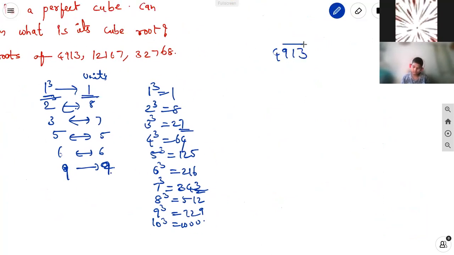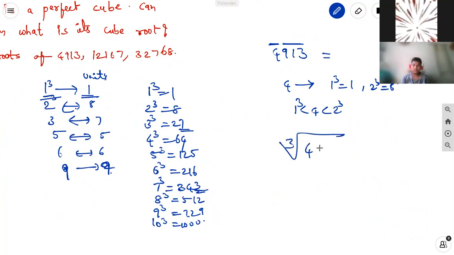In the same way, take 4,913. For 3 digits we put a bar, here after the 4. For 4, the nearest cube is 1 cubed. 1 cubed is 1 and 2 cubed is 8, but 4 lies between 1 cubed and 2 cubed. So the cube root of 4,913 has 1 in the first digit.